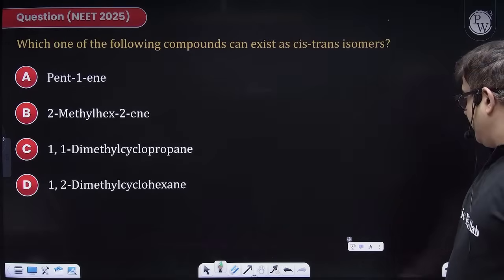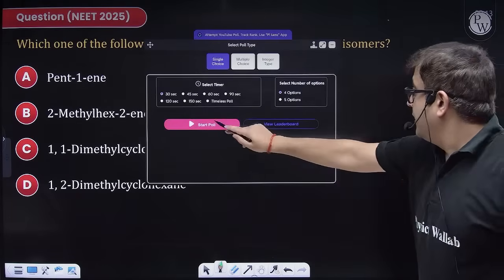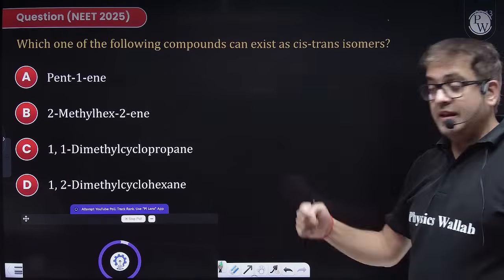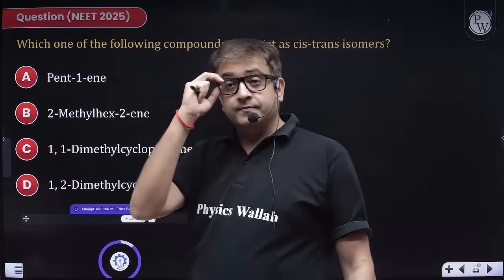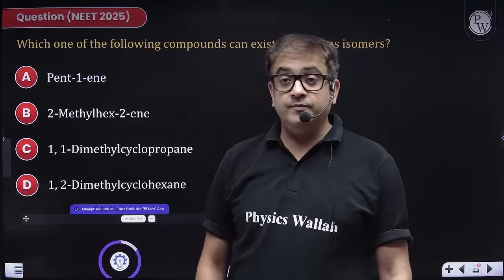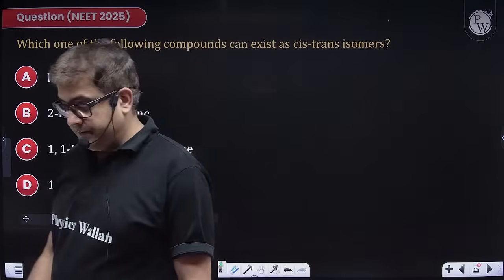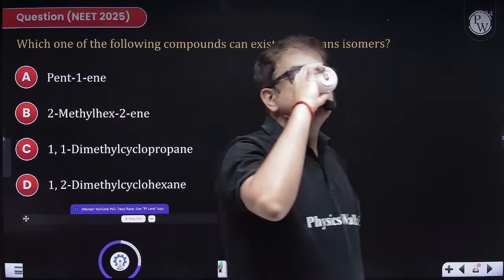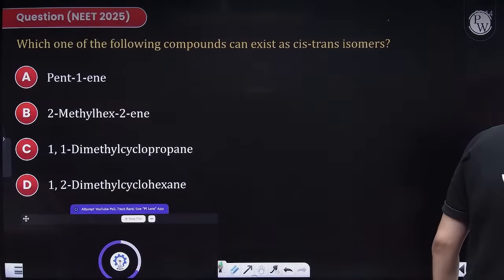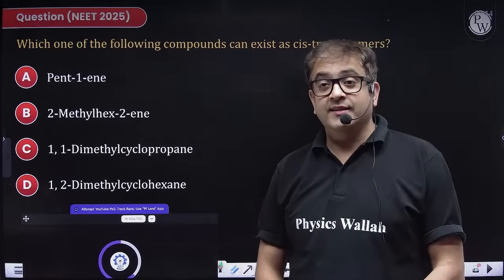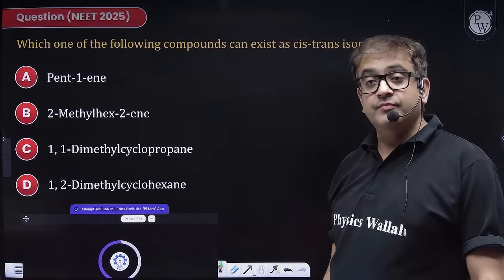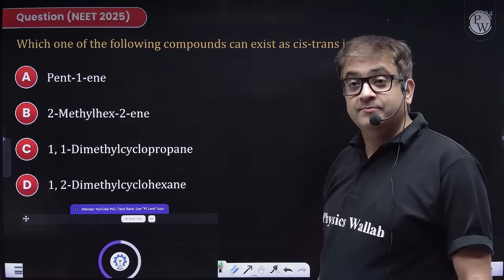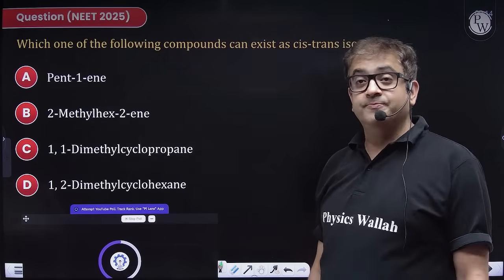Moving to the next one, and your time starts now. Attempt, beta. Chalo.